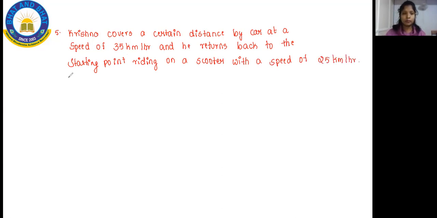Find the average speed for the whole journey. So kids, this is your question.